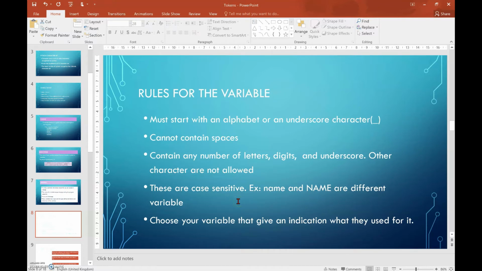It's case sensitive. Whenever you are assigning a variable, you need to take care whether you are writing a capital letter or a small letter, because Python can identify capital and small letters. That is why Python is case sensitive. Choose variable names that give an indication of what they are used for. For example, if you are assigning a variable for temperature, use temperature as the variable instead of using A, B and C.